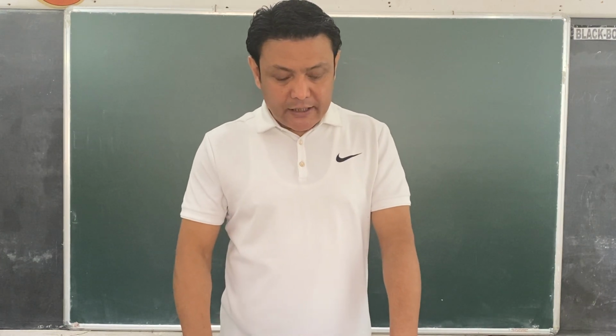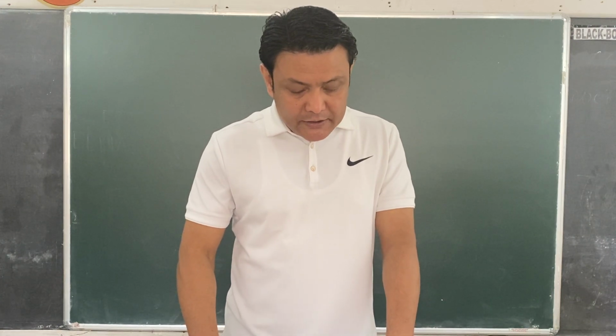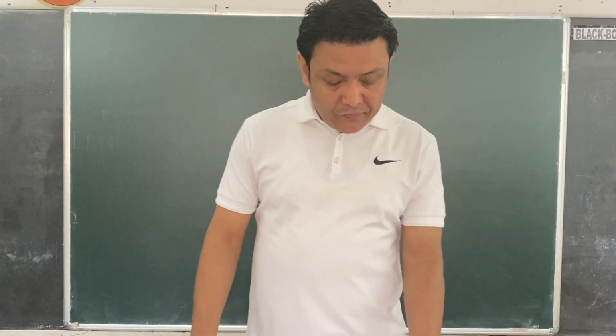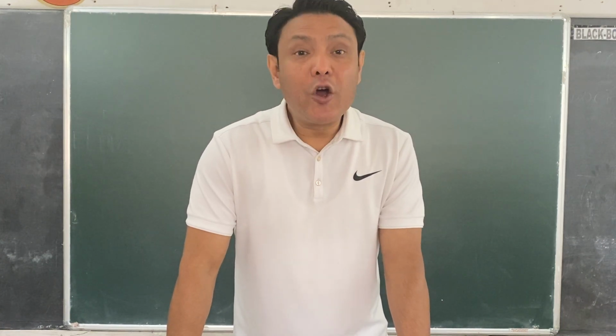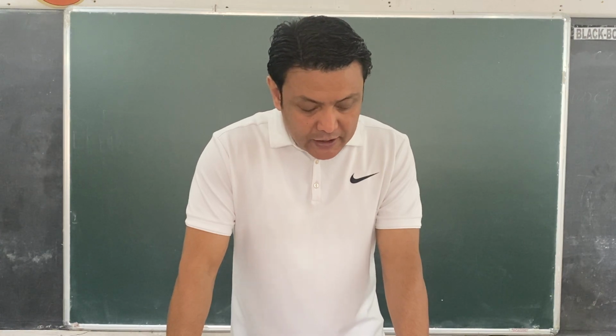Question number 5. A mixture is said to be heterogeneous if its constituents are uniformly mixed and it has the same properties throughout. It is false. Actually, it should be, a mixture is said to be homogeneous if its constituents are uniformly mixed. So it is false.